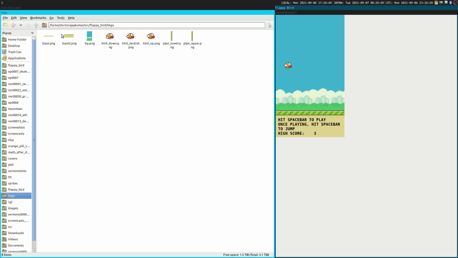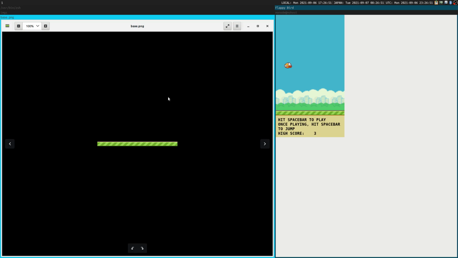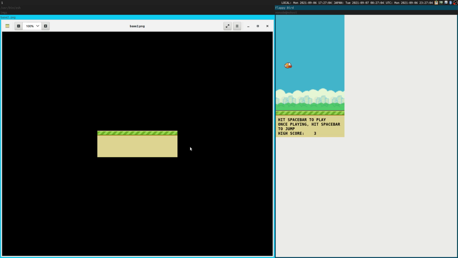Okay. So here are my sprites. So we have the base. Now, the base is longer than the window is wide. And so what it does is it moves the base over until it runs out of space, and then it moves it back. So it does some like modular arithmetic, I think. Right, for a while I was using a bigger base, but instead it's just this little thing, and then, I don't remember, we'll have to see.